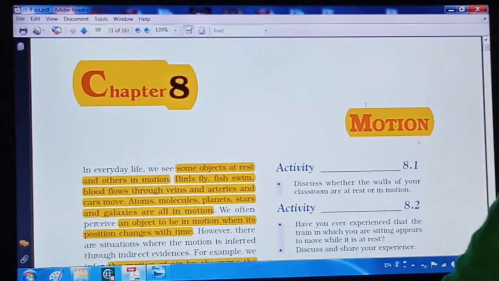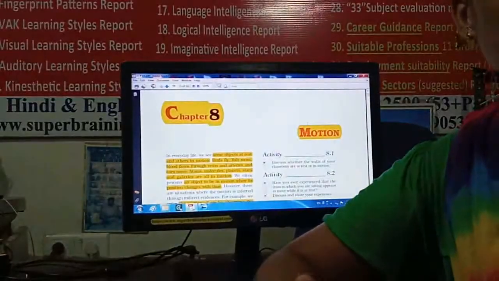Now take an example. Suppose a person is standing in one place and just showing a motion, like moving his hand or moving his feet up and down on the same place.